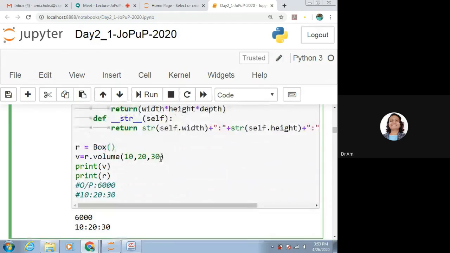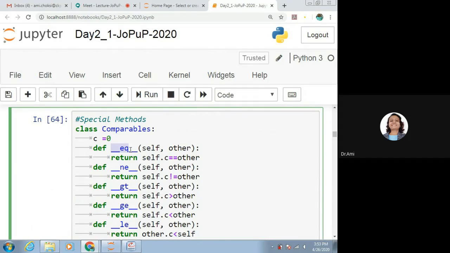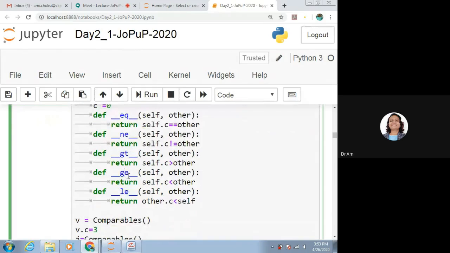Provide the parameters. Now the special methods we want to know are for comparables. If we want to check whether two objects are equal or not, we should have the method __eq__, where the parameters must be self and other. Self is for the current object and other is for the second object. So these special methods are eq, that is equal, ne, that is not equal, gt, that is greater than, ge, that is greater than or equal to, and le, that is less than or equal to.